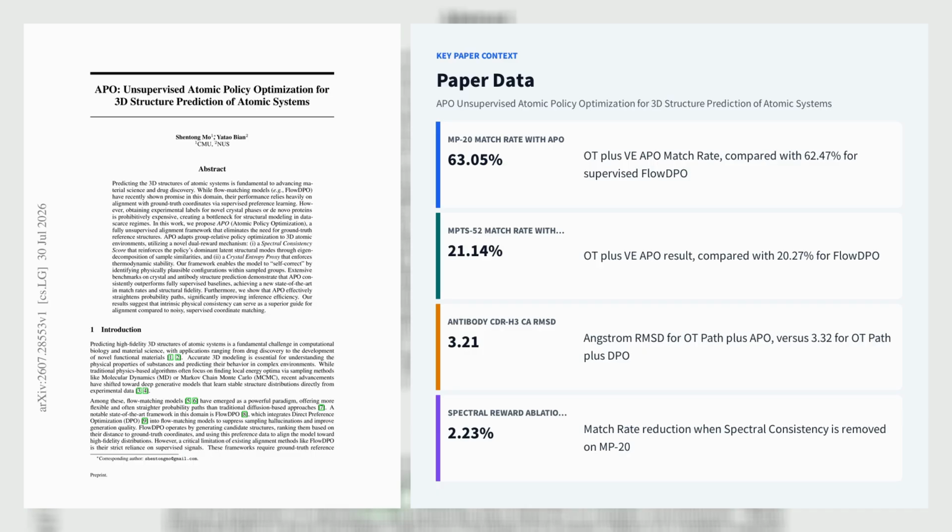An ablation shows that removing spectral consistency reduces match rate by 2.23%, while removing entropy worsens geometric accuracy, supporting the complementary roles of global manifold consensus and local physical regularity. The authors also report that APO straightens flow trajectories, particularly for optimal transport paths, potentially reducing inference difficulty, although its group-based sampling increases training cost and its entropy proxy does not model detailed electronic interactions.